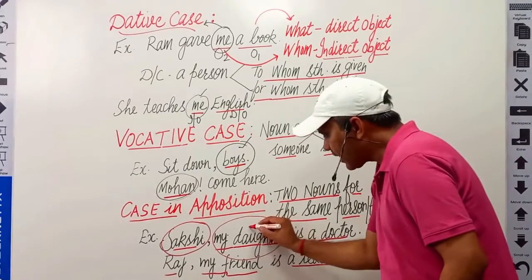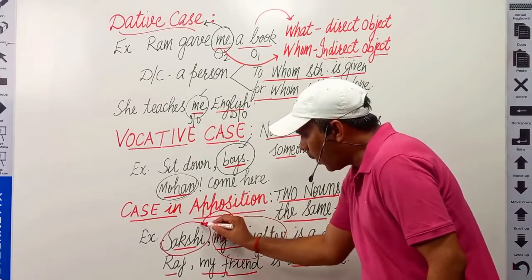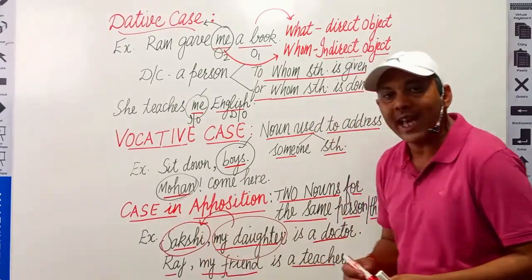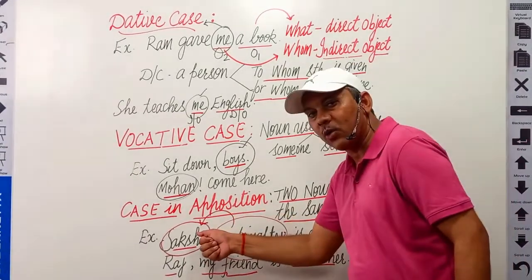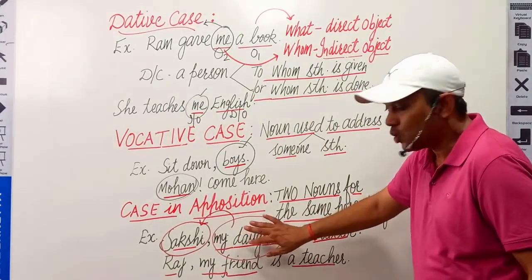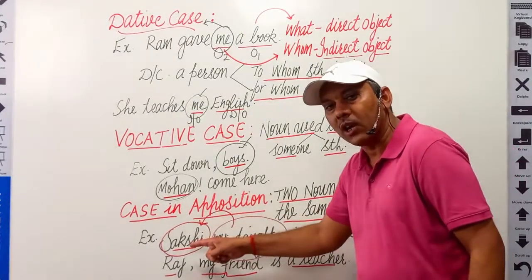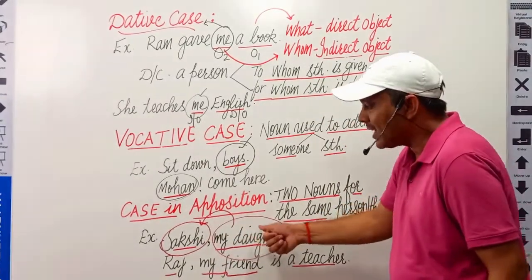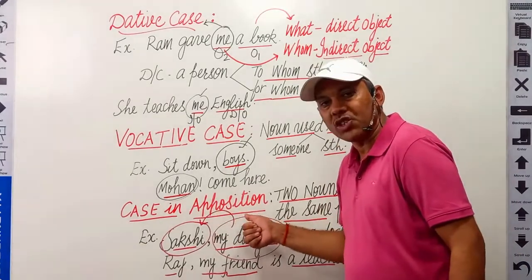So, this my daughter adds something more to Sakshi, to this proper noun. To tell something more about this proper noun, we have used my daughter, another noun to qualify this proper noun. So, my daughter here is used as the case in apposition.